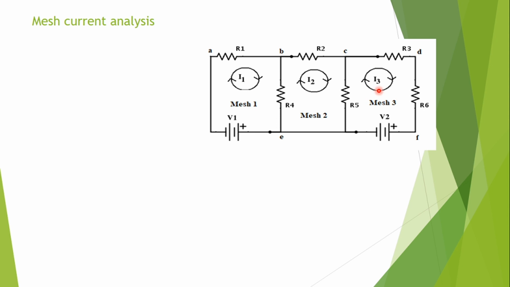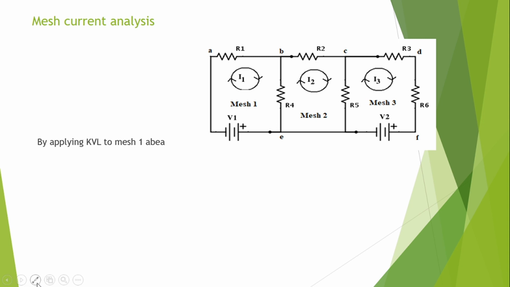What is the next step? Apply KVL to each mesh. Now applying KVL to mesh 1, that is A, B, E, A. When I am applying KVL, I am tracing the path along with the mesh, first path AB. Path direction is AB as well as current direction is also AB.